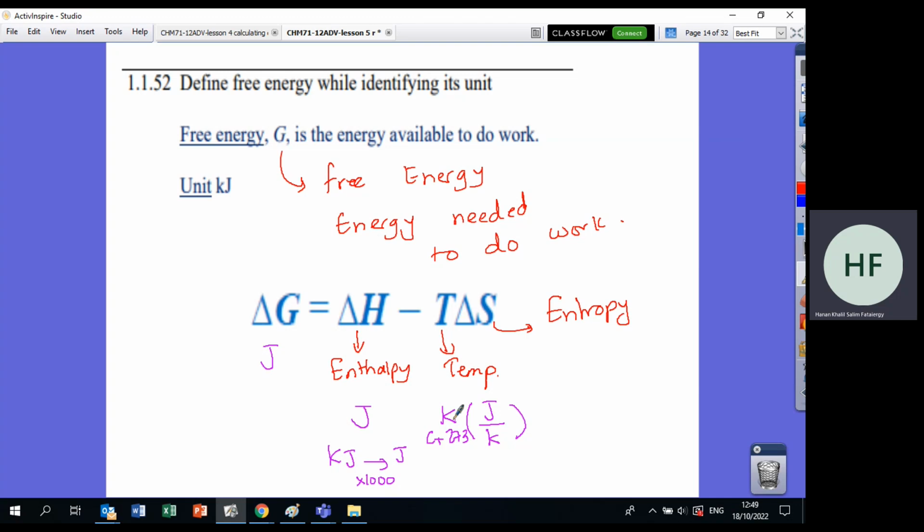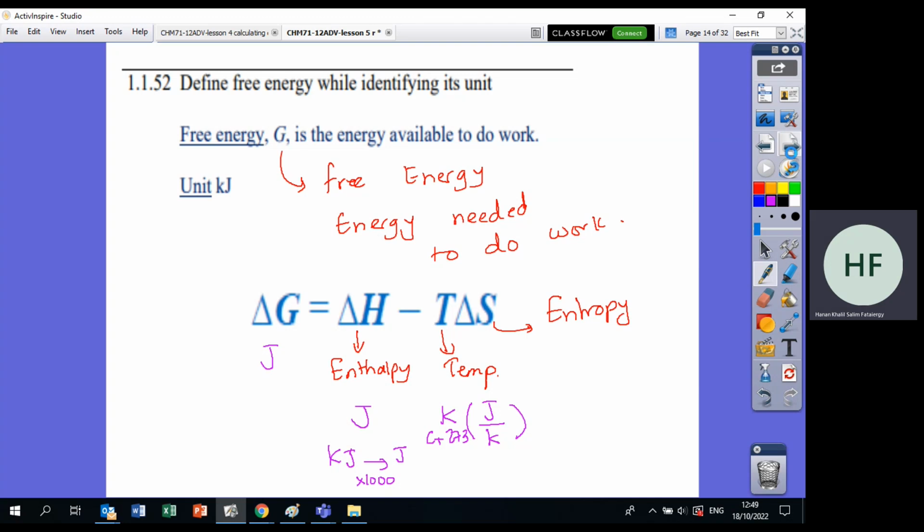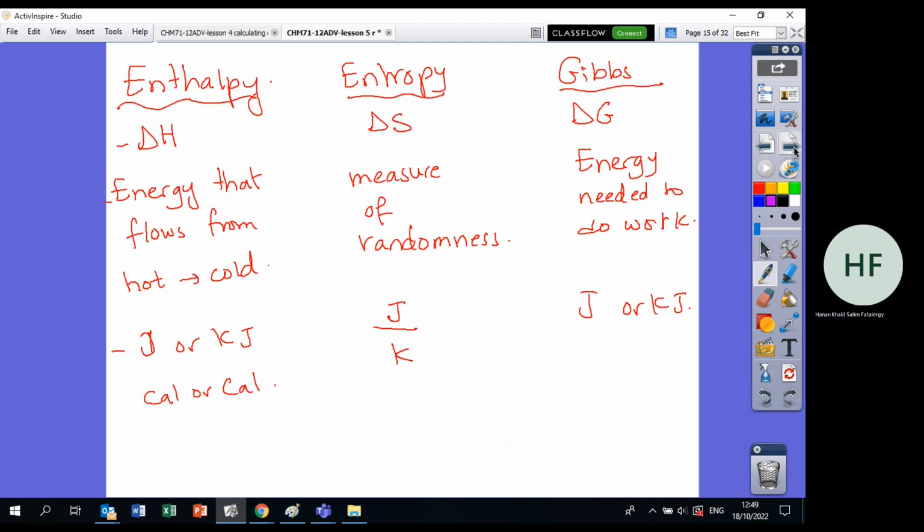The temperature should be in Kelvin. If they give it to you in Celsius, add 273. Delta H should be in joules. If they give it to you in kilojoules, multiply it by 1000. Okay, let's do practice.